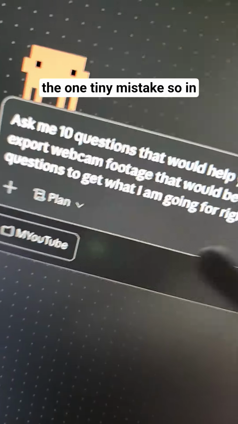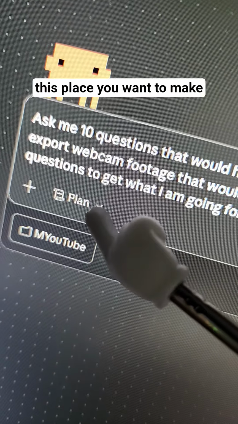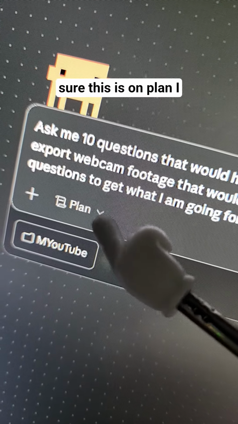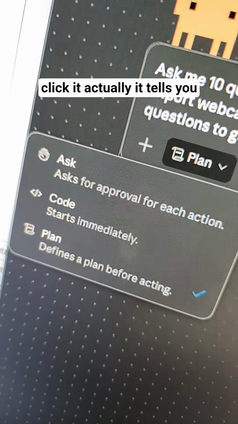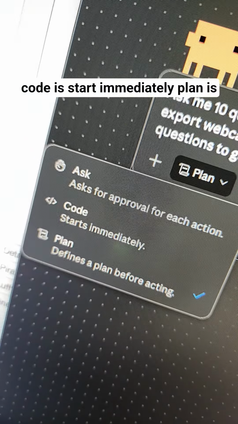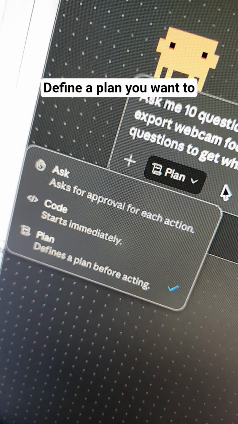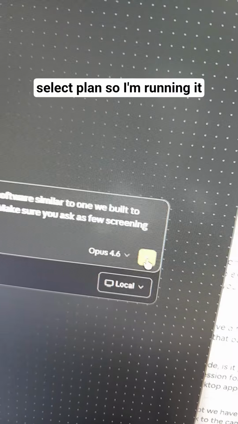Okay, I made one tiny mistake. In this place, you wanna make sure this is on plan. I was on code version. When you click it, it actually tells you code is start immediately, plan is define a plan. You want to select plan. So I'm running it again.